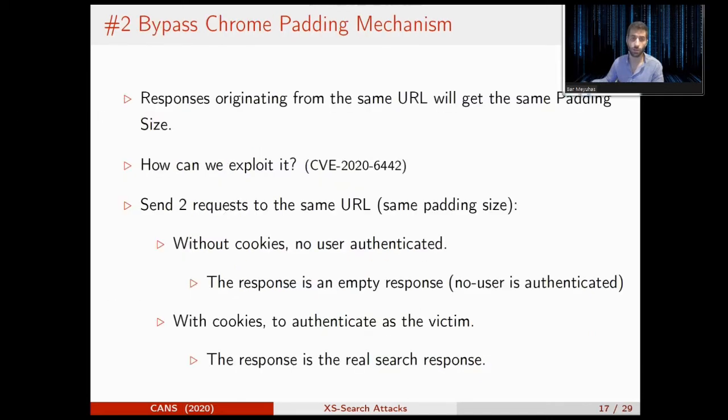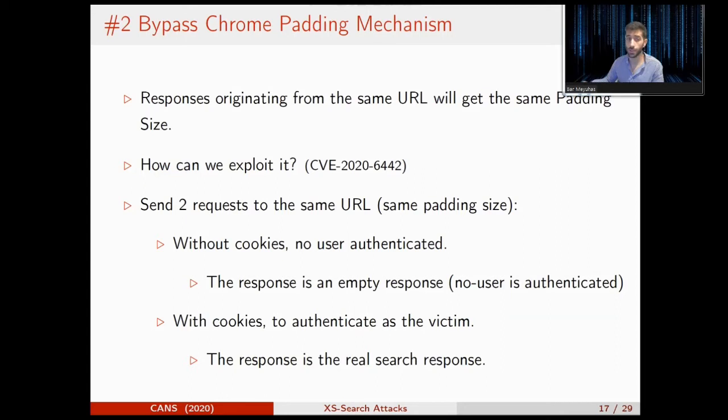So now we all know how this defense mechanism works, but how can we bypass it? So the key for success here is the fact that responses originating from the same URL will get the same padding size. We exploit this security feature and bypass the padding mechanism. That way we expose the exact response, and this exploit got a CVE from Google by their vulnerability reward program. So finally, some technical details as I promised. The exploit works as follows.